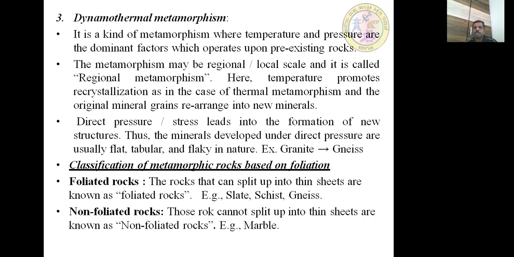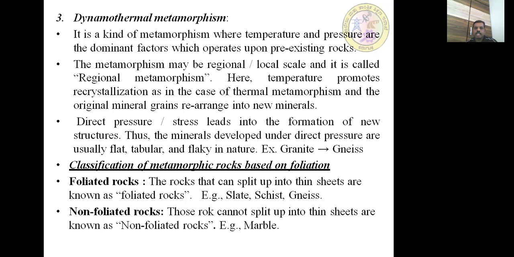Here, temperature promotes recrystallization, as in the case of thermal metamorphism, and the original mineral grains are rearranged into new minerals. Direct pressure or stress leads to the formation of new structures. Thus, the minerals developed under direct pressure are usually flat, tabular, and flaky in nature. For example, granite, when subjected to dynamothermal metamorphism, converts into gneiss.